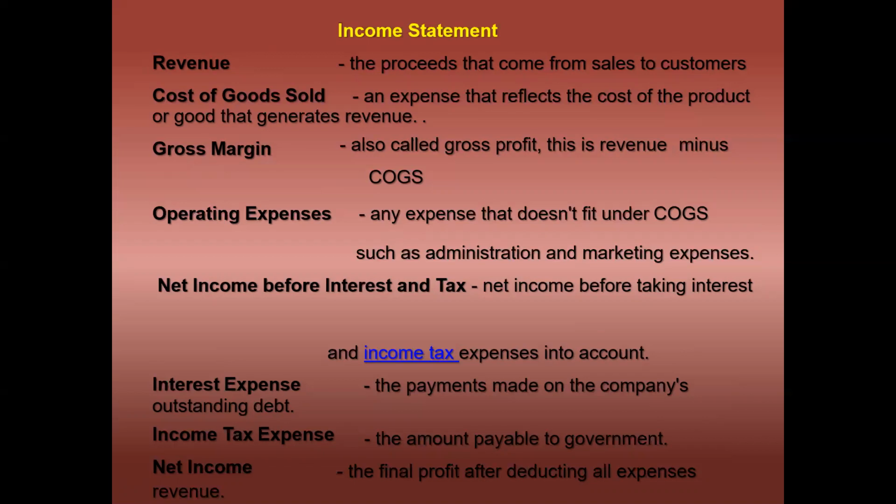Net income before interest and tax, net income before taking interest and income tax expenses into account. Interest expenses, the payment made on the company's outstanding debt. Income tax expenses, the amount payable to government. Net income, the final profit after deducting all expenses from revenues.